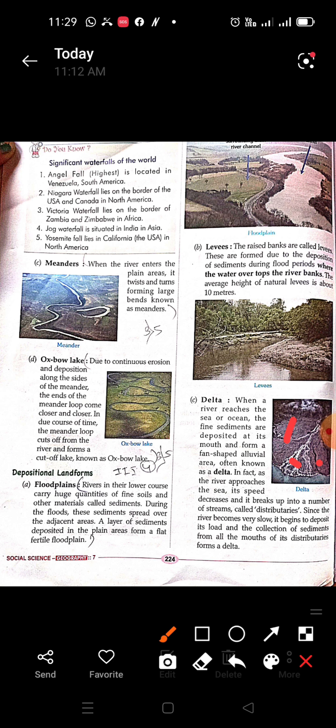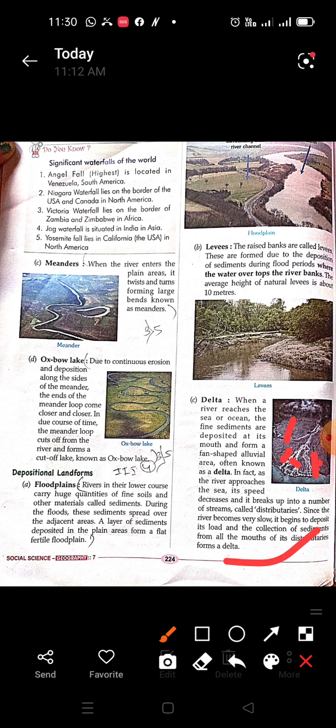In the bank, and it breaks up into a number of streams. So you can see in the picture there are a number of streams. As it becomes very slow, there are so many streams which start to flow. It breaks up into a number of streams called distributaries. So these are known as distributaries. Since the river becomes very slow, it begins to deposit its load, and the collection of sediments from all the mouths of its distributaries forms a delta.